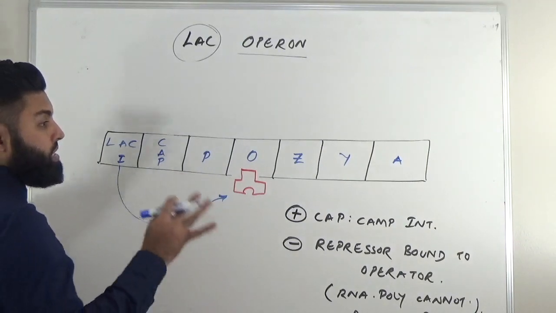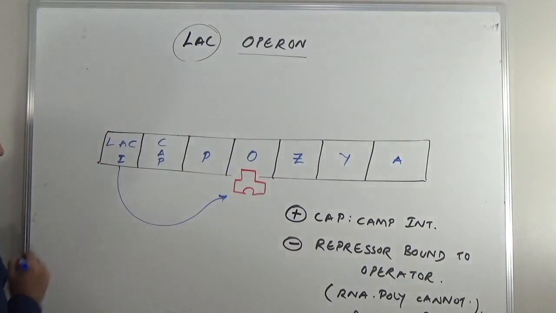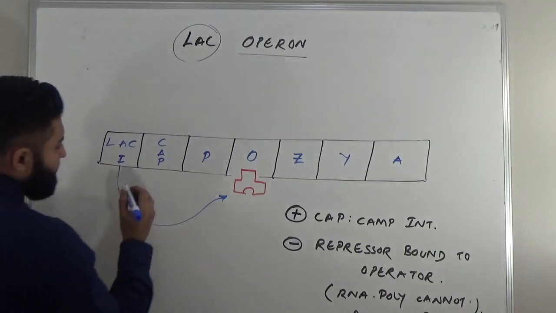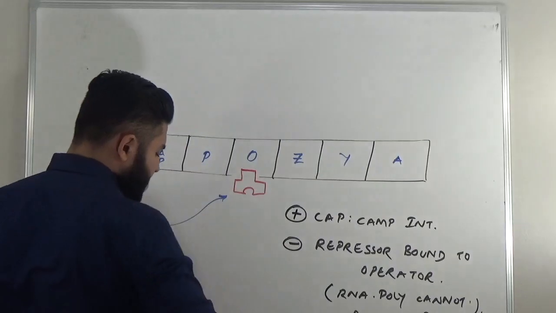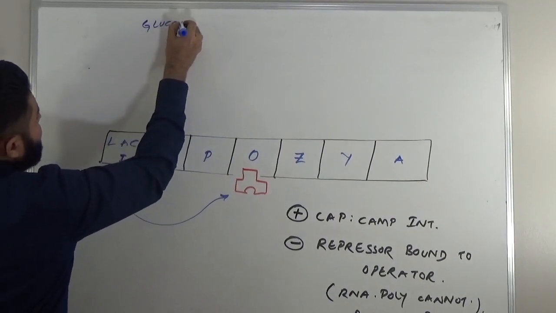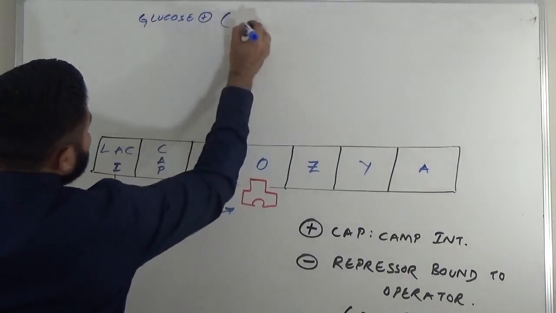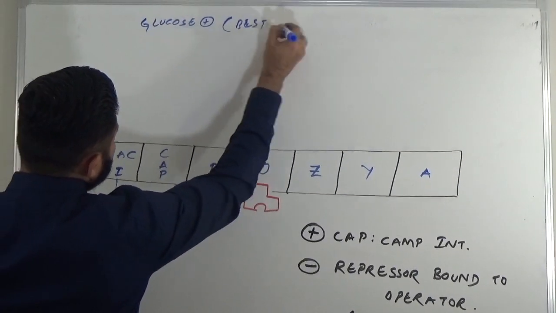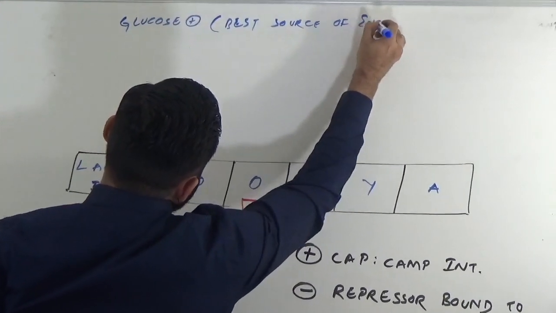And for that, the best energy source for E. coli is glucose. If glucose is present, that's the best source of energy for E. coli.